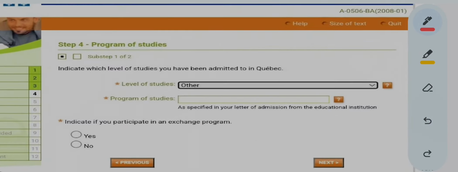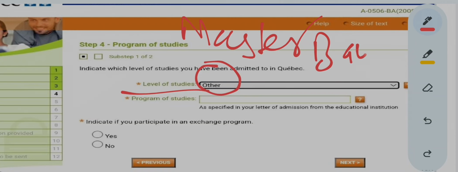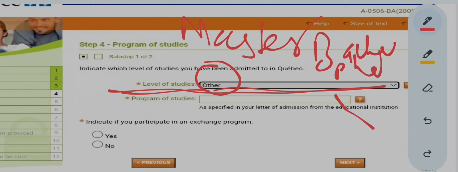Now here it states level of studies. So for level of studies here, never select other. In your letter of admission it will always be written which level of studies you are going into: university masters, bachelors, PhD, or whatever. All of it is written in your offer letter. So you never select other over here.